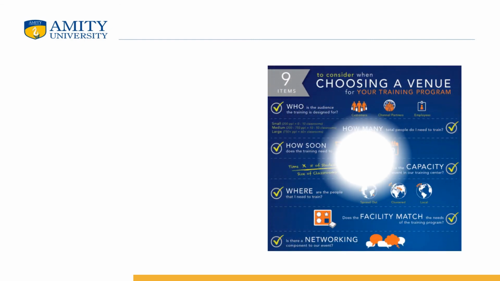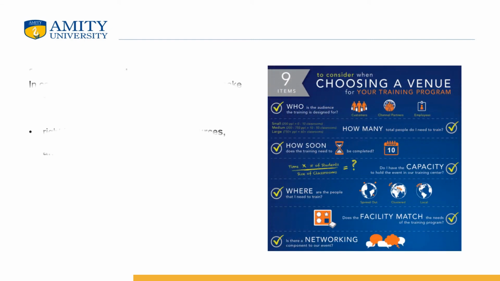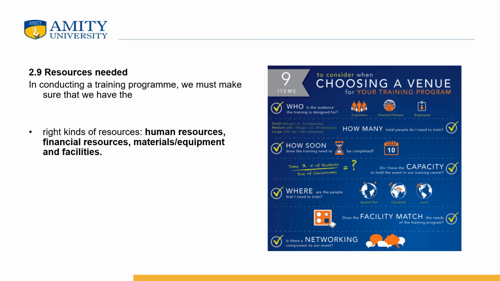In continuation to choosing a venue, there are a few more resources that have to be kept in mind when you give a training program. In conducting a training program, we have to make sure that the right kind of resources are readily available, whether it is human resources, financial resources, materials and equipments and all other facilities. They should be readily available for the proper conduct of the training program.